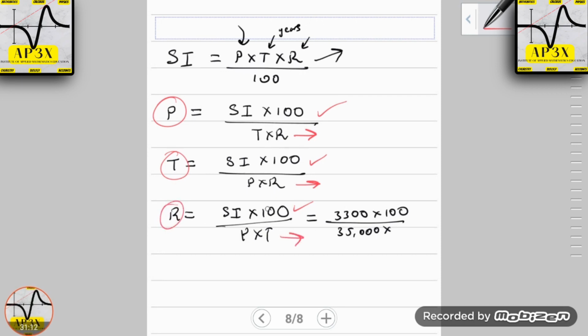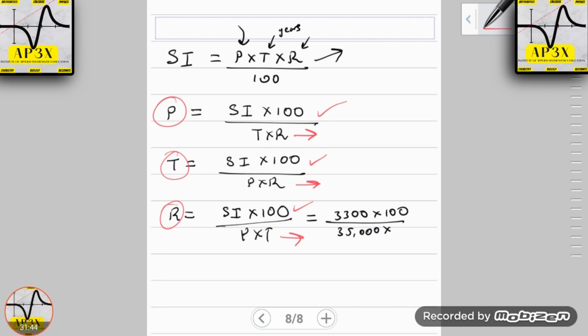So it's very simple to know this formula. Whatever you're looking for has the other two variables at the bottom, and simple interest will always appear at the top. Now, the question that we're looking at here, as read before, was in fact, we are looking for the rate. So using the rate formula, you'll find that simple interest multiplied by 100 divided by the principal times the time, this bottom equation here, is what we will use to calculate the answer for this question.